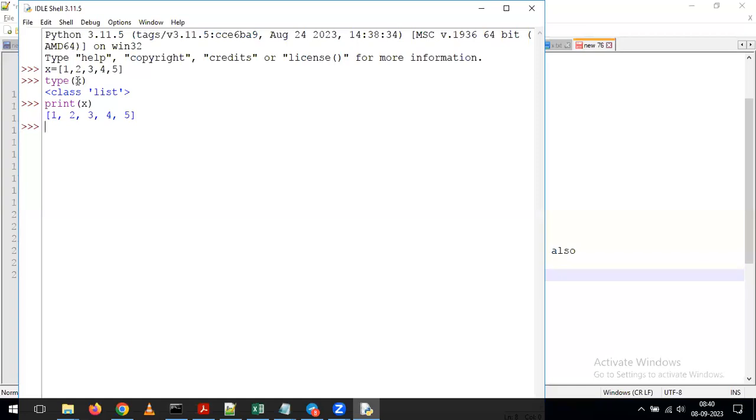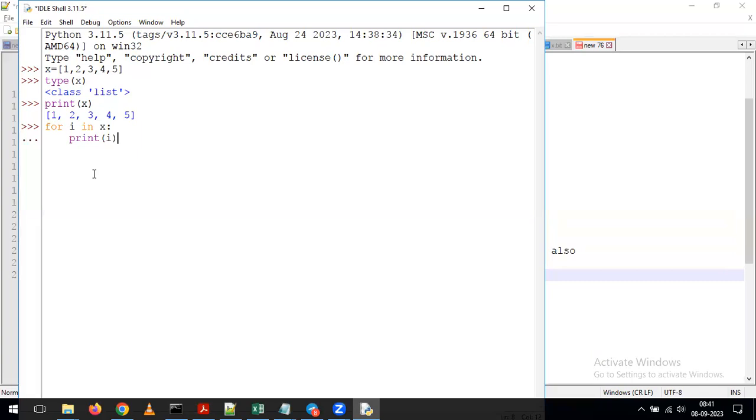Now, instead of displaying all the values in one line, I want to display these values one by one. Then what can we do? We discussed that in the previous class. We can just go for a for loop. So just give it as for i in X, then I want to display the value as print i.